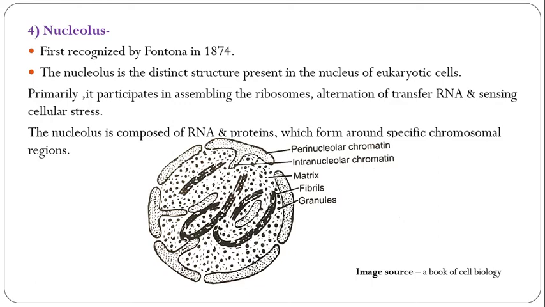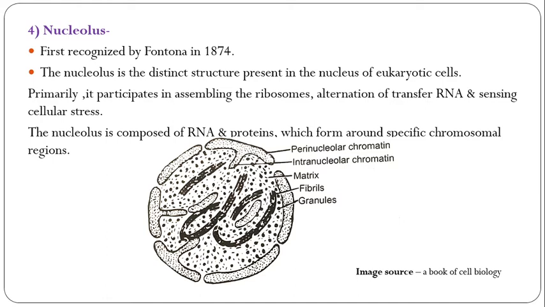See in this diagram, here is the nucleus and its central part is the nucleolus. The outer layer or envelope is the perinucleolar chromatin, and the internal is the internucleolar chromatin. The liquid here is the nucleolus matrix, and fibrils and granules are present in the nucleolus.